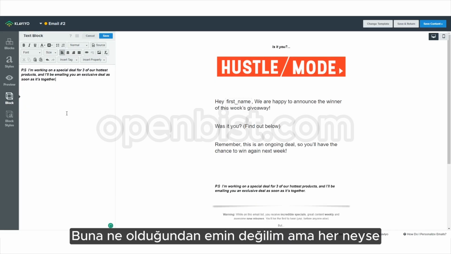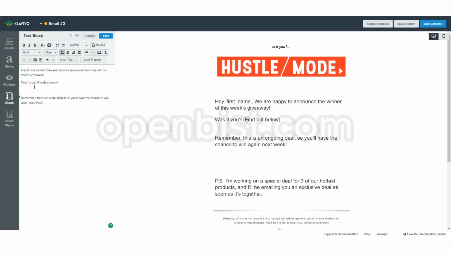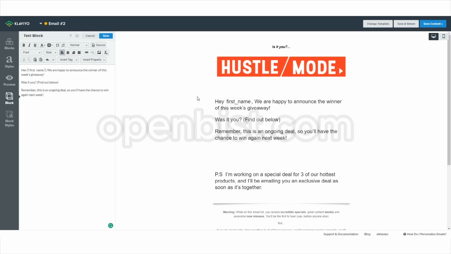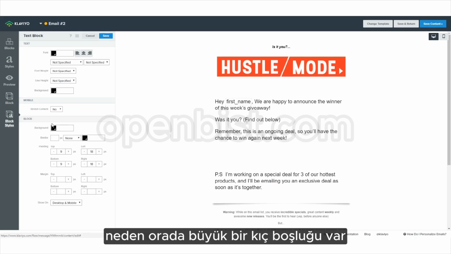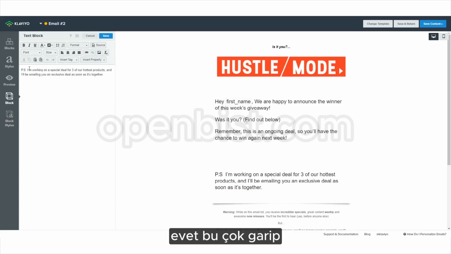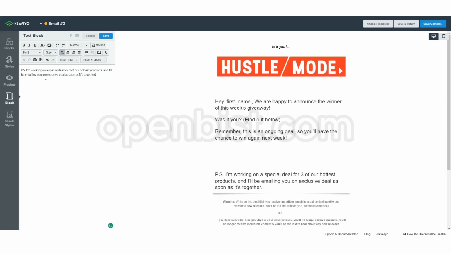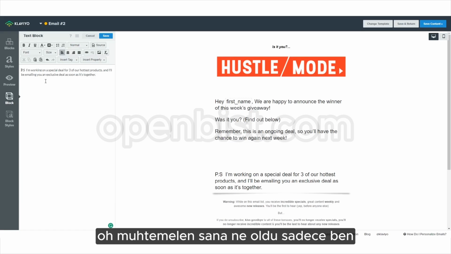Not entirely sure what's going on with that one, but whatever. Yeah, still can't figure out why there's a massive gap right there. That's just weird. Boom. Oh, probably what happened to you. Just me.